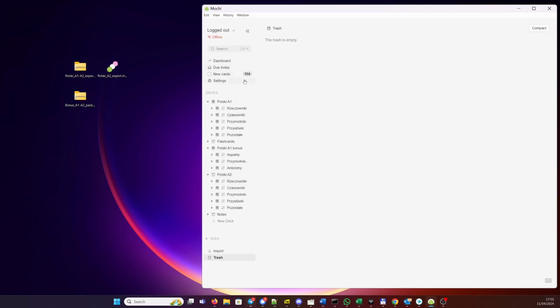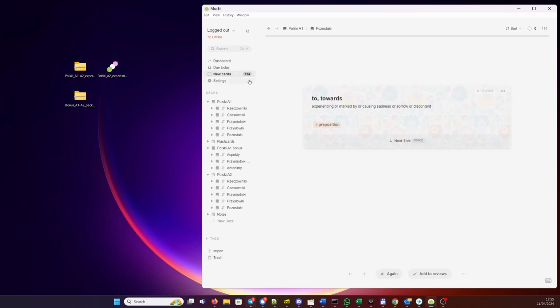And again, remember that the initial number of flashcards to be studied is twice too large, twice too high. It's a small kind of bug in the Mochi application. So each time you study one card, actually it's counted as 2. And then the calculation is correct later. So we see that we have actually studied one card from the A1 deck. Anyway, let's have a look at the new cards.